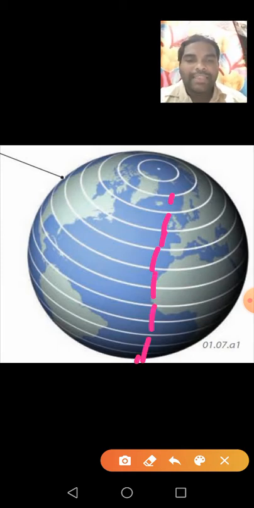See children, the length of the parallels, the length of the latitudes, is the same. You observe it. Understand children? The longest parallel line is called the equator. It divides the Earth into two equal parts, one is the northern hemisphere and the other is the southern hemisphere. These are called hemispheres.